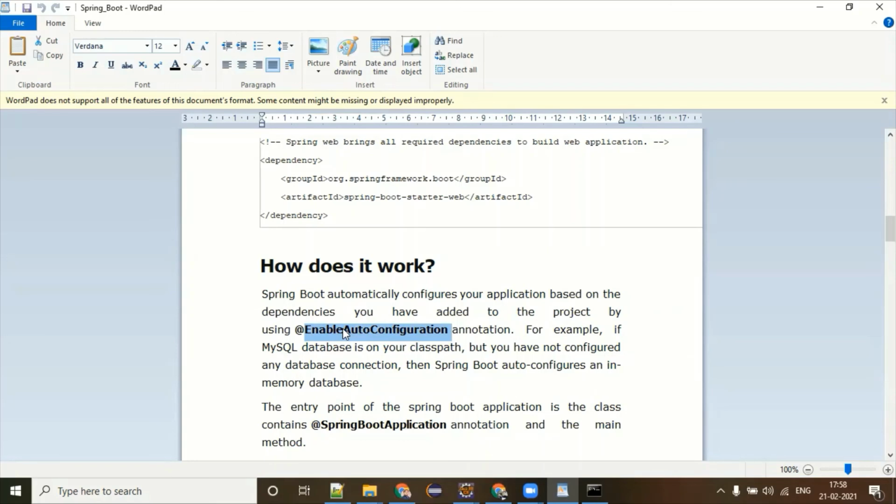It is going to read your classpath, and if it finds a database library has been added, it says, let me configure it automatically. Wow, amazing. It's a really, really beautiful feature. Trust me, guys. No boilerplate code. Productivity is definitely going to increase, and development time is going to reduce. It is doing lots of things for you.